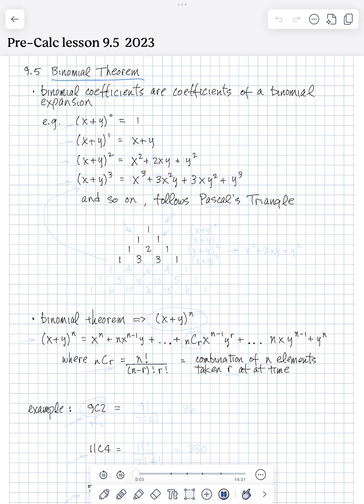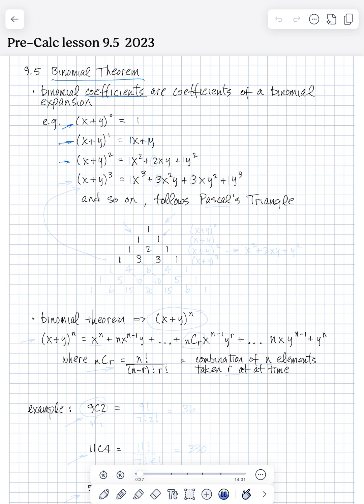On the binomial theorem, and this is all about finding the coefficients of a binomial expansion. For example, here's our binomial x plus y to the 0 power, that's just equal to 1. X plus y to the first power is just x plus y. And look at the coefficients of x and y, a 1x and a 1y.